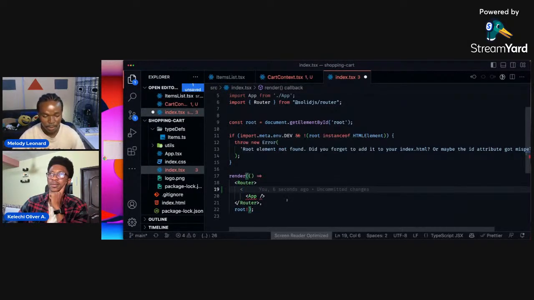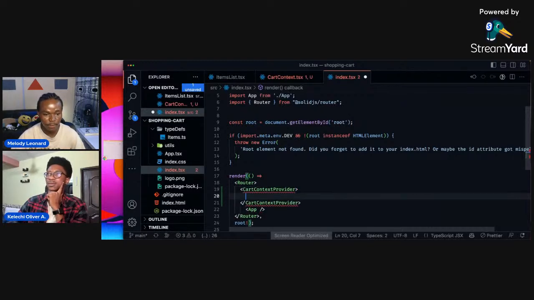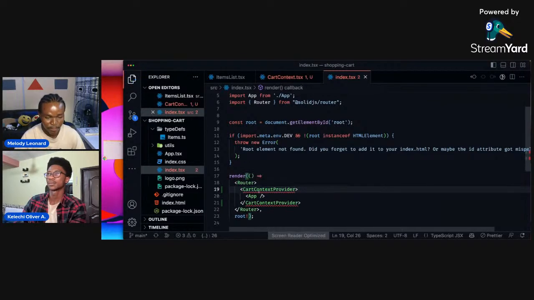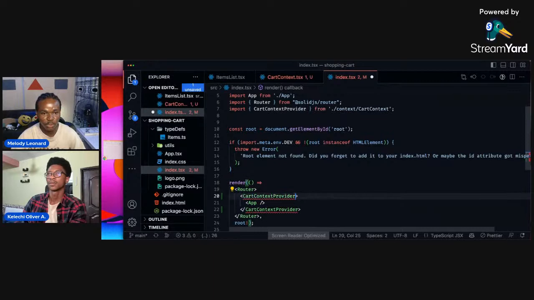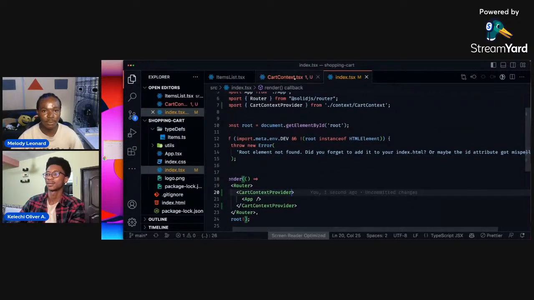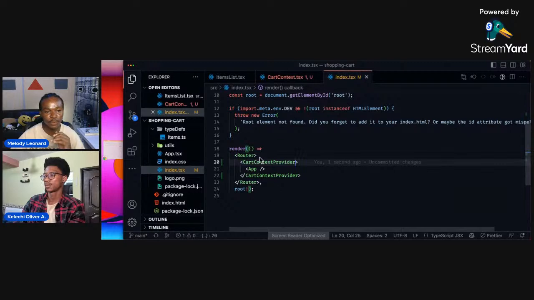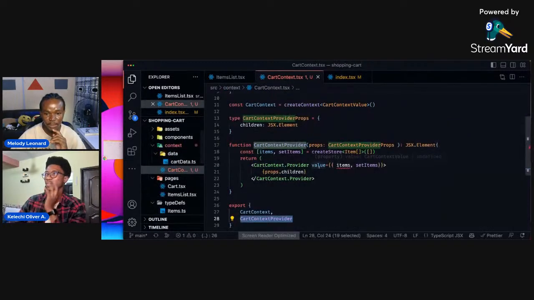So call this, save, move this up a bit. I don't have prettier enabled for some reason, so I will suffer it. So we have this wrapped around, and I think that's pretty much it for here. So let's look at this in a bit.